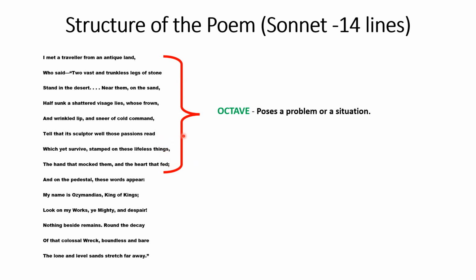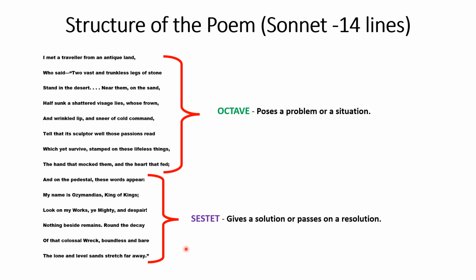That is the first octave, and the next 6 lines are called the sestet. They give a solution, or they pass on a resolution. Any poem which consists of 14 lines is a sonnet, and this will be the structure, students: 8 lines octave and 6 lines sestet. What kind of solution do we come across here?